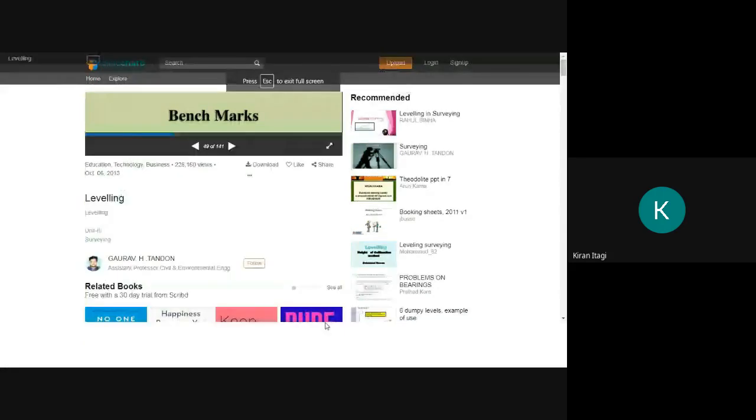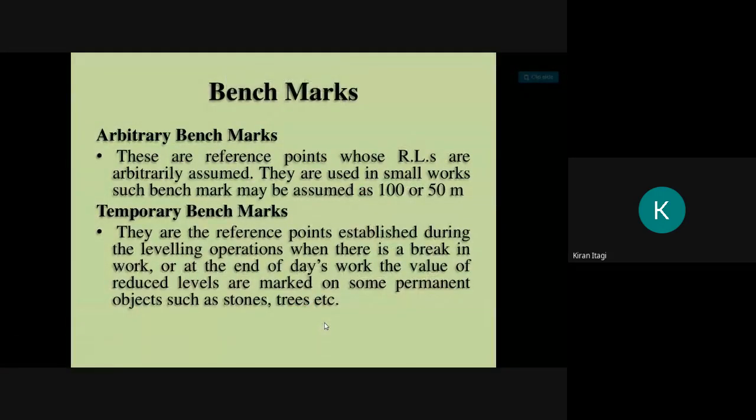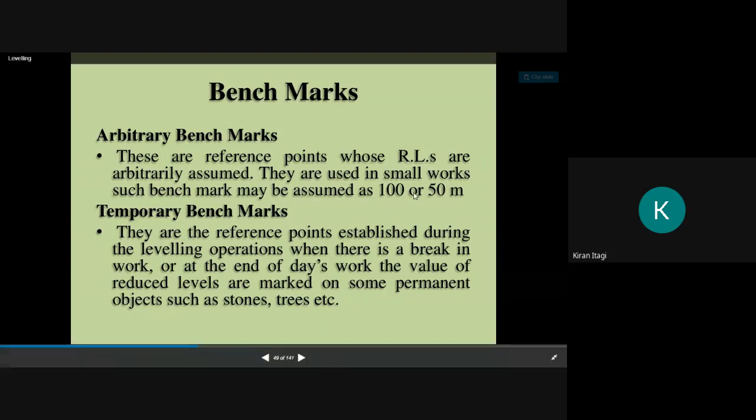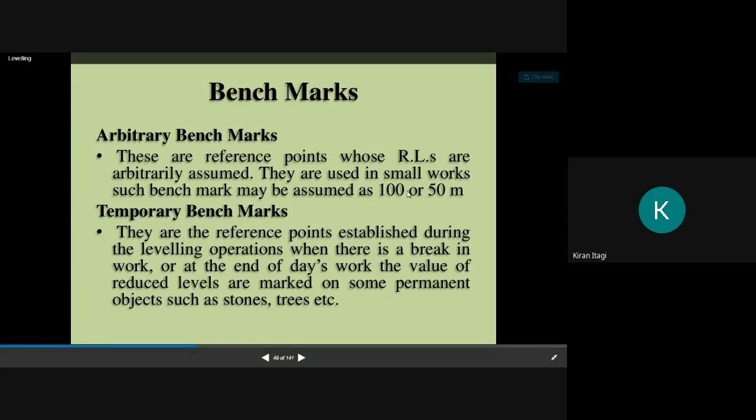Then arbitrary and temporary benchmarks. These are reference points whose RLs are arbitrarily assumed. They are assumed in small works, such as a benchmark may be assumed as 150. Whenever I explain diagrams, I will always take 100 as the RL. So these are arbitraries with respect to which we take the elevations. While constructing apartments or heavy tall buildings, we will take the arbitrary as 100 only.